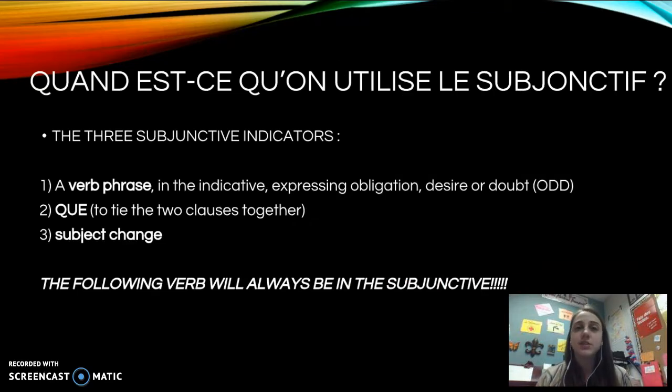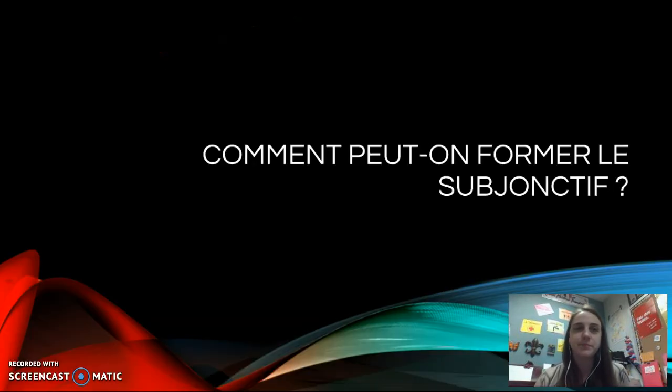So, quand est-ce qu'on utilise le subjonctif? We have three subjunctive indicators of when we should use this mood of verb. We need a verb phrase, which is in the indicative, expressing obligation, desire, or doubt. Again, it's ODD. Then we need que. We have to have this word to tie the two clauses together. And then we need a subject change. The following verb will always, always, always be in the subjunctive.